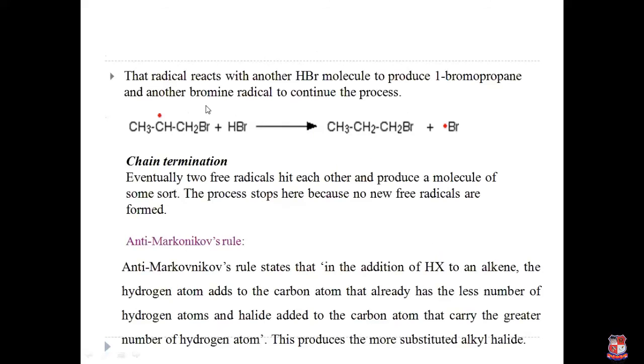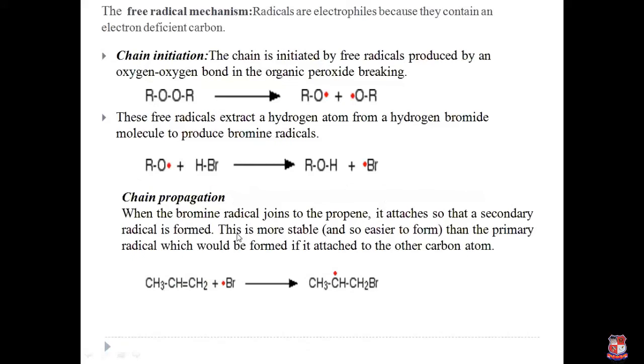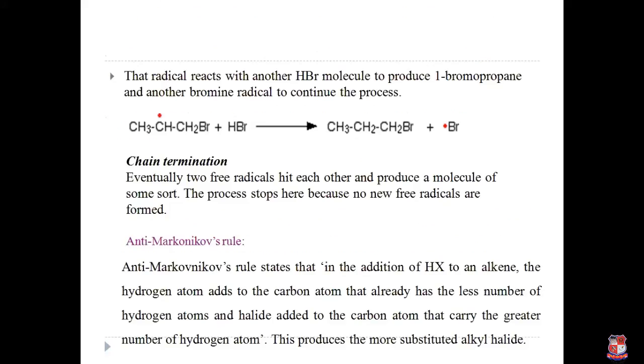This secondary free radical reacts with another hydrogen bromide molecule and produces 1-bromopropane and another bromine radical to continue the process. So the chain propagation reaction occurs continuously. The second and third steps occur again and again. Then chain termination: eventually, 2 free radicals hit each other.